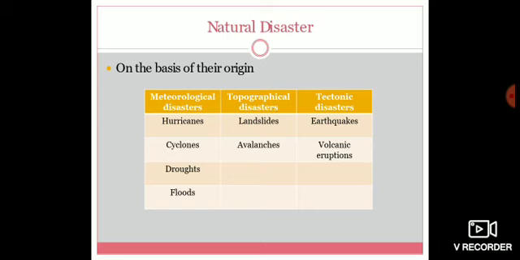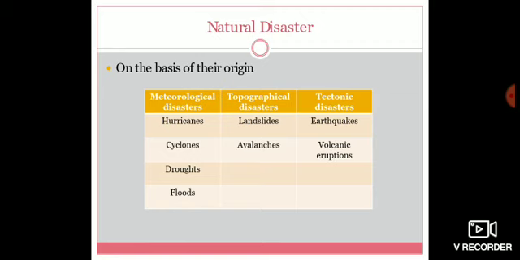What is meant by tectonic disaster, children? Tectonic means the large pieces of earth surface or lithosphere. The tectonic disasters are earthquakes and volcanic eruptions. Once again, on the basis of their origin, disasters may be classified into three categories: meteorological disaster, topographical disaster, and tectonic disaster.